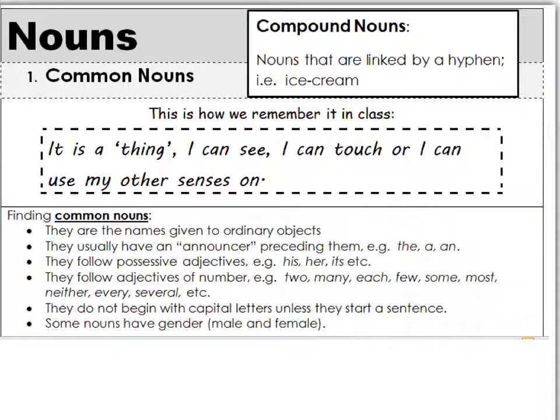There are several different types of nouns. The first one we're looking at is the common noun. But you also get proper nouns. Remember, those are the ones that start with capital letters and they are names.